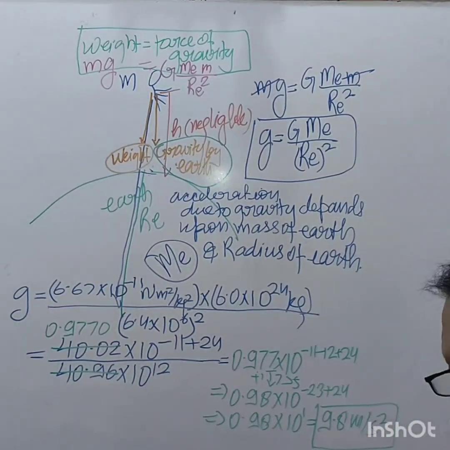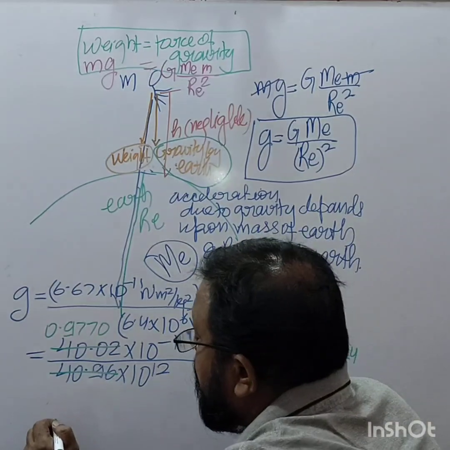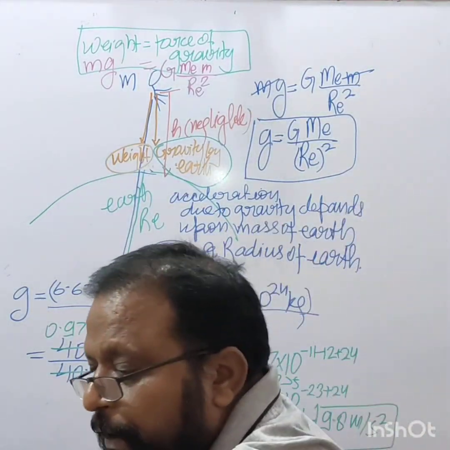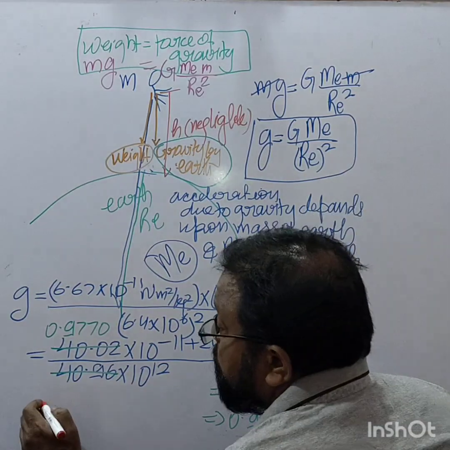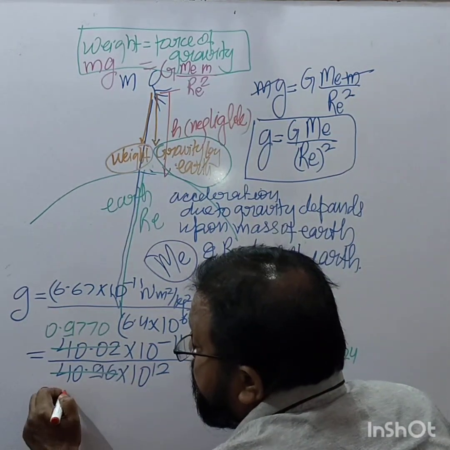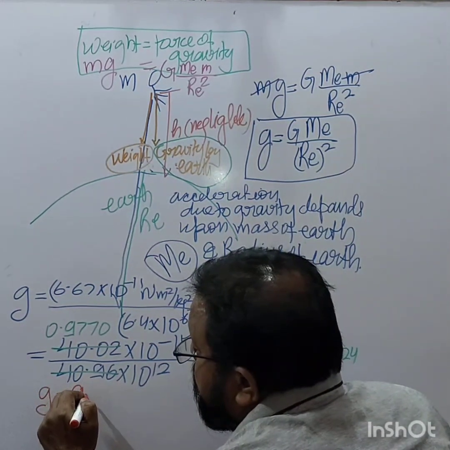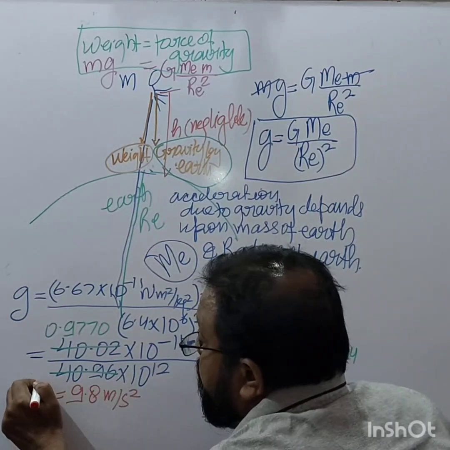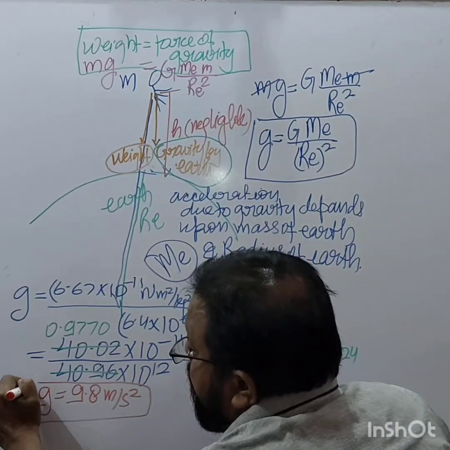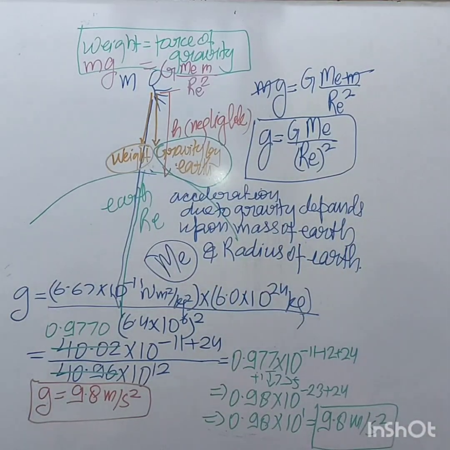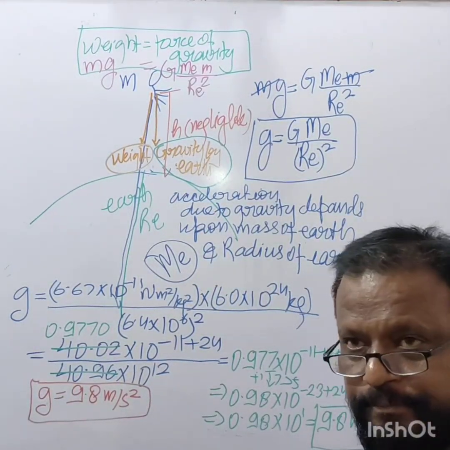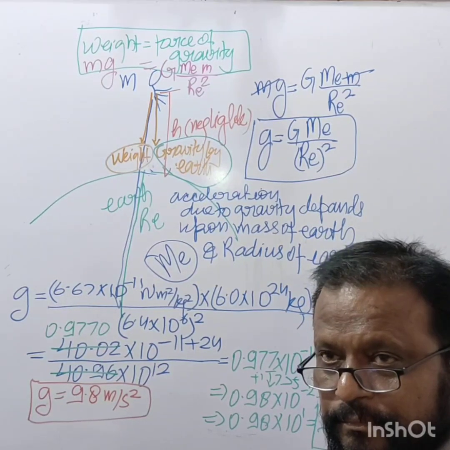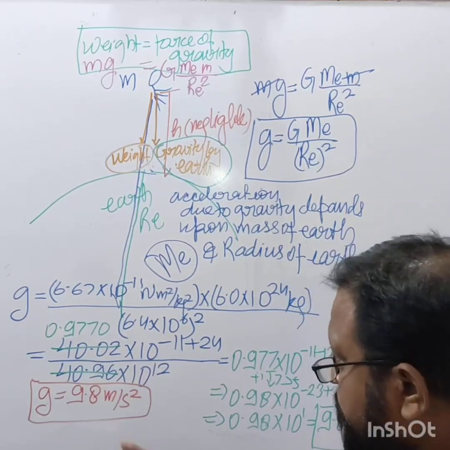So the value of g is how much? g is 9.8 meter per second square. You understand this?